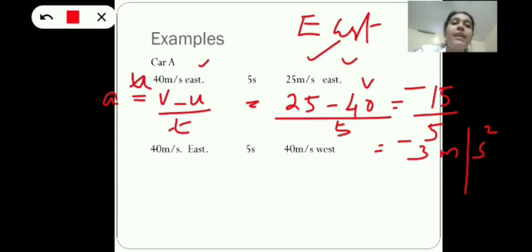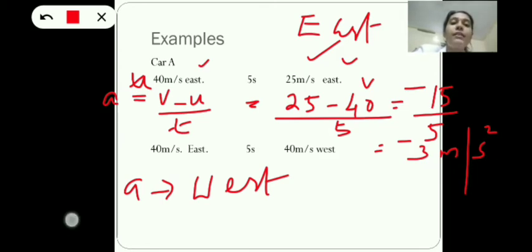So that minus sign indicates acceleration is opposite to the direction of motion. So acceleration is towards west. Opposite to the direction of motion is west, because the direction of motion is towards east. So the direction of acceleration is towards west and the direction of motion is towards east.